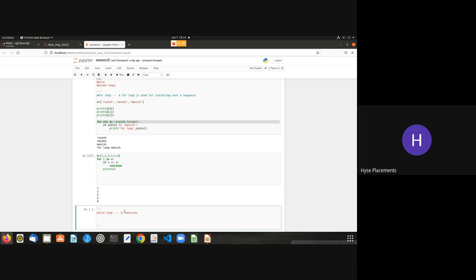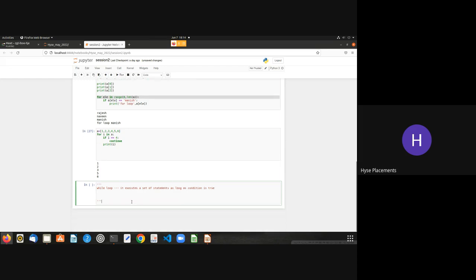So try to understand the statement: it executes a set of statements as long as the condition is true. We'll have a condition there, and as long as it is true, it repeats the loop again and again. We'll have a quick glance at the while loop through an example.